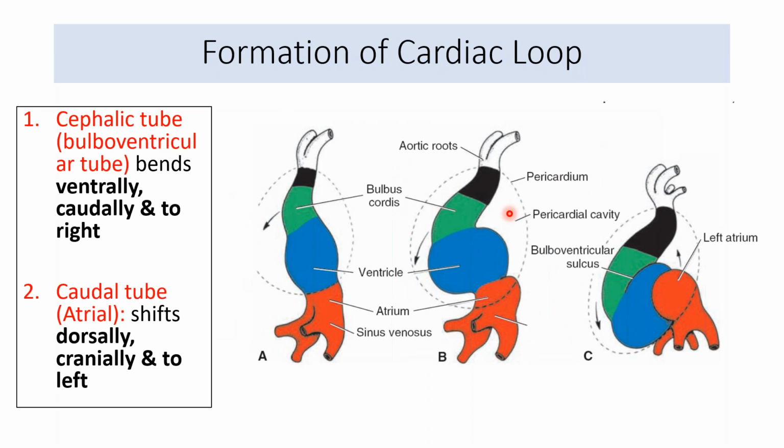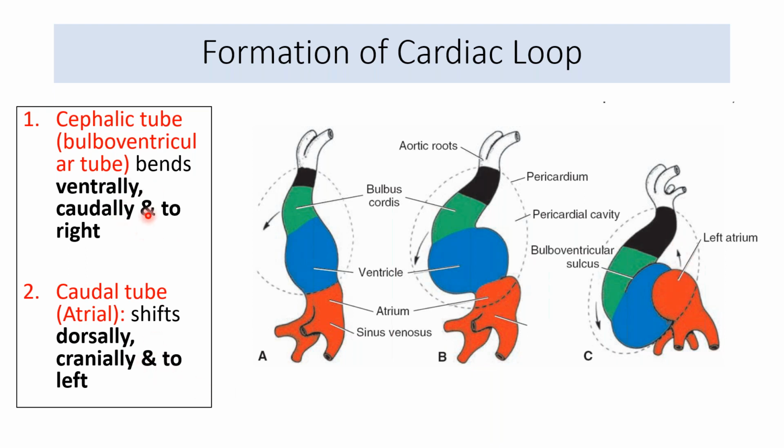Because of this looping, what will happen? Two tubes will be formed. One will be the cephalic tube, which is the bulboventricular tube, and the other is the caudal tube, which is the atrial tube. Bulboventricular and atrial tube have been created, and there will be shift of this. Once these tubes have been created, what will happen? This bulboventricular tube, that is the bulbus cordis and the ventricle together, is going to bend ventrally, caudally, and to the right, whereas the caudal tube, that is the left atrium, is going to shift dorsally, cranially, and to the left.